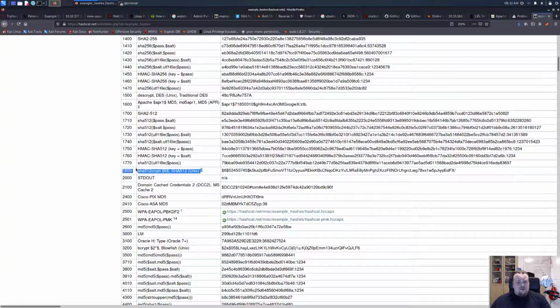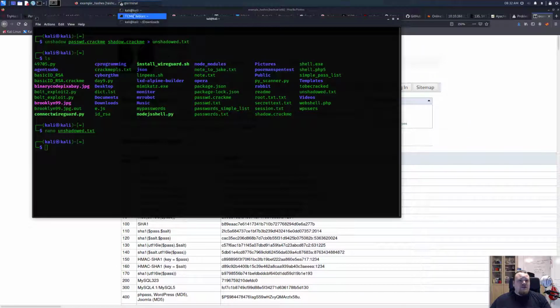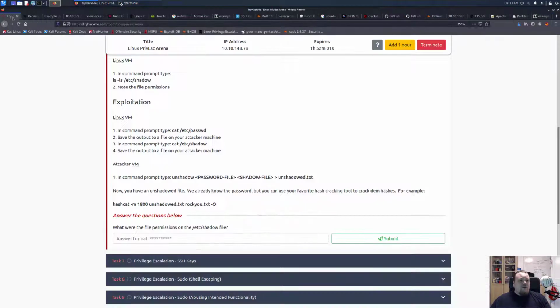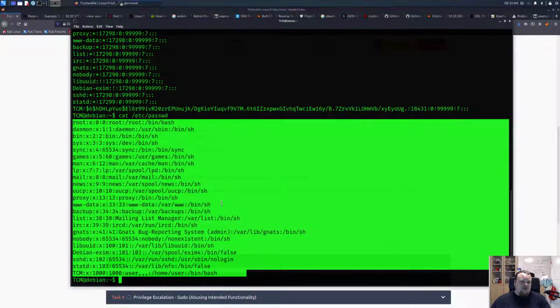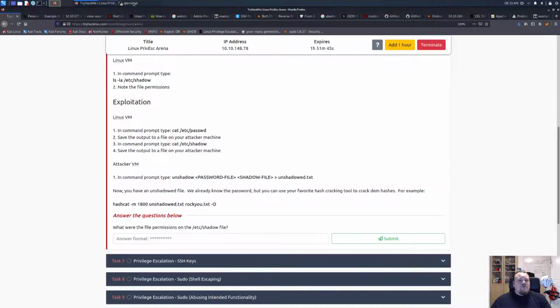It's usually used on Linux. So that is the mode, and basically let's just bring back the windows, not that window, and then here. So basically we're going to do hashcat mode 1800. We're going to use the unshadowed file, and we're going to brute force that using the RockYou file, and we're going to output, I guess, -O. I don't remember exactly what that is. Is it just to the screen or what is it?